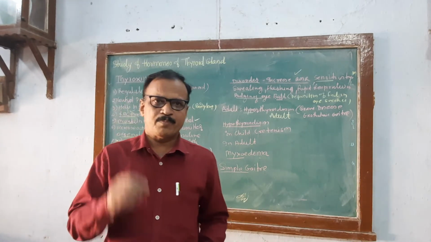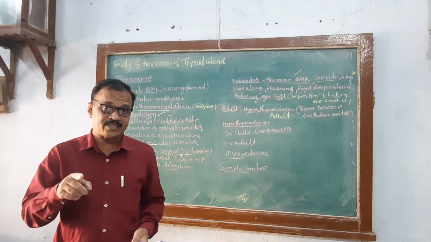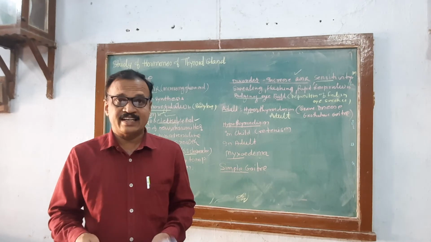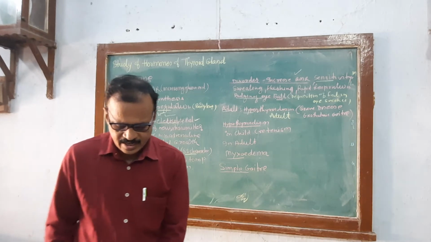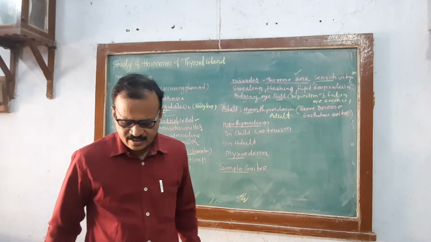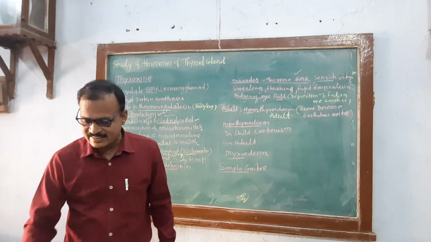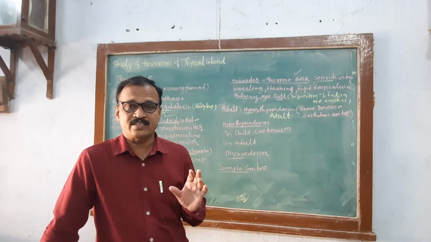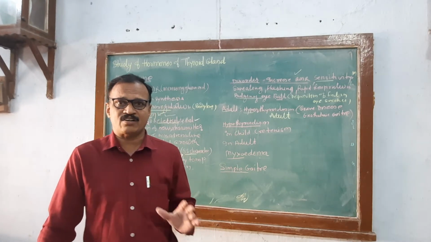Increased BMR, basal metabolic rate, is regulated by thyroxine. Remember, in hyperthyroidism, if thyroxine is in excess, body weight decreases, with increased heart rate, breathing rate, blood pressure, higher body temperature, nervousness, and irritability. Then tremor of fingers, bulging eyeball, muscular weakness, restlessness and nervousness. These are also symptoms of hyperthyroidism. That condition is called exophthalmic goiter. It occurs in adults.